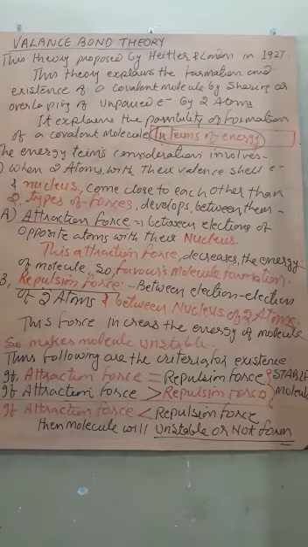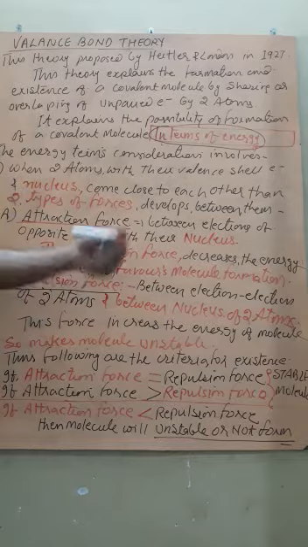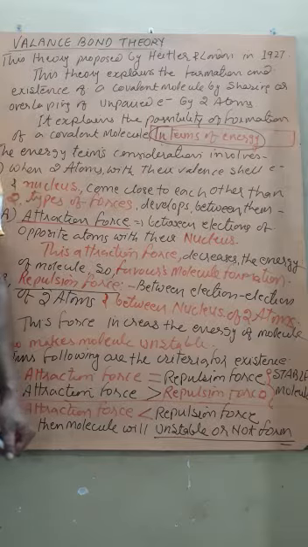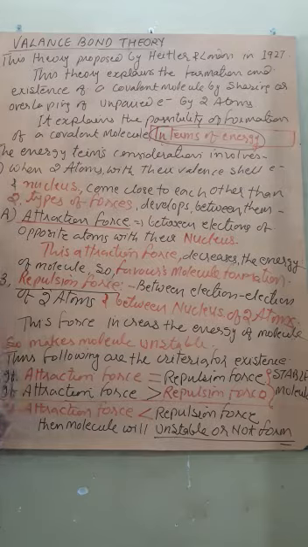Now the resultant of the magnitudes of the attraction force and repulsion force will decide whether the molecule will form or not, whether it will be unstable or stable, and whether molecular formation is possible.